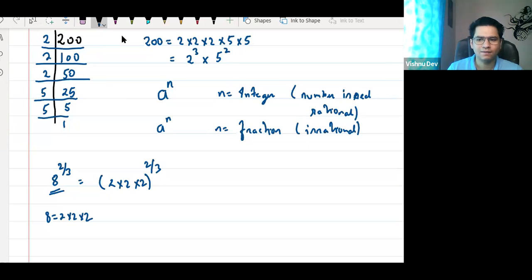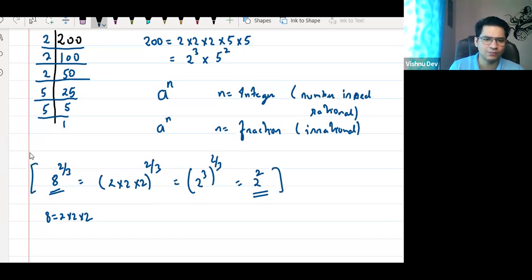Yes, we will be having Kahoot, no issues. So this can be written as 2 to the power 3, to the power 2 by 3. So it is actually 2 to the power 2, as the 3 gets cancelled. If you didn't understand this, no issues. I'm just giving you an example of how you cannot just say by looking at any number. Now tell me, is this number rational or irrational?